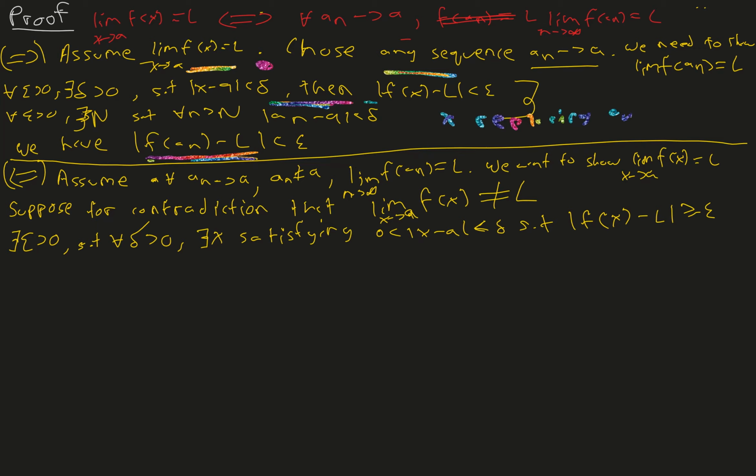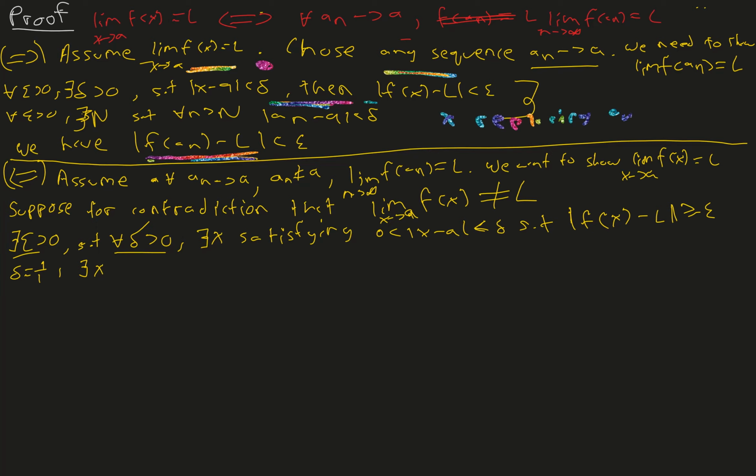So using this definition, let's build a sequence of terms, and hopefully the sequence does some strange things. So first, since it guarantees us that for all delta greater than 0, there exists an x such that this statement here is true. It guarantees us that it works for all delta. So let's now choose delta equals 1 over 1. It'll of course work for delta equals 1 over 1. Then there exists an x.